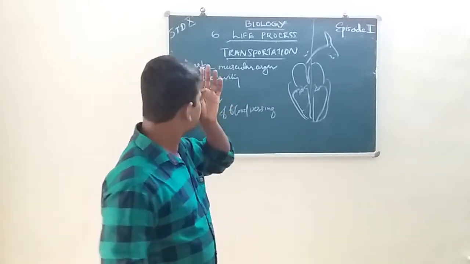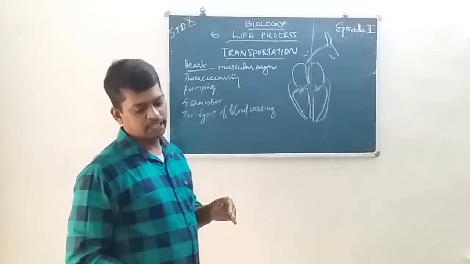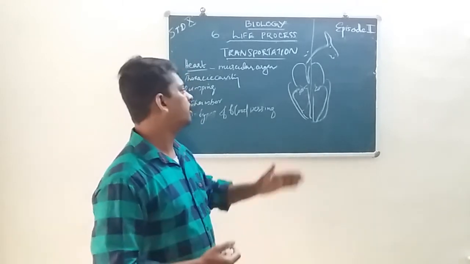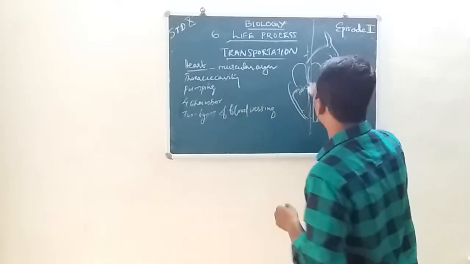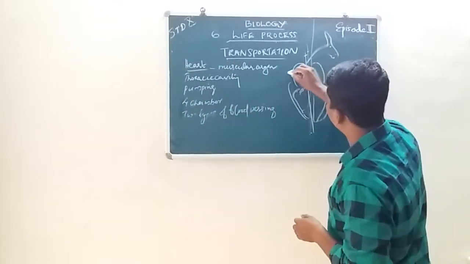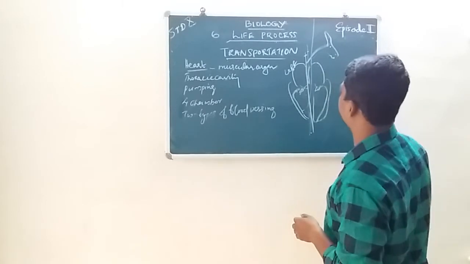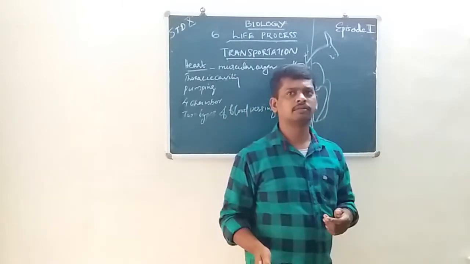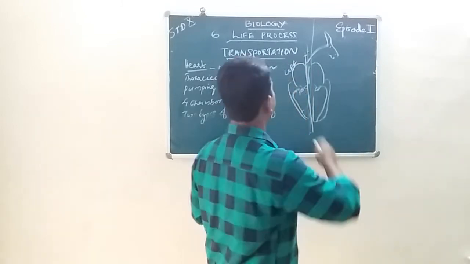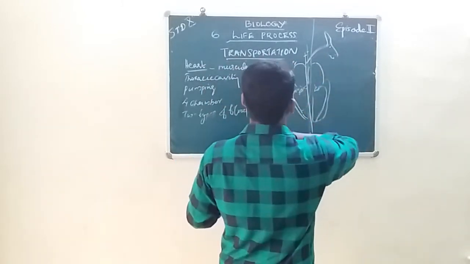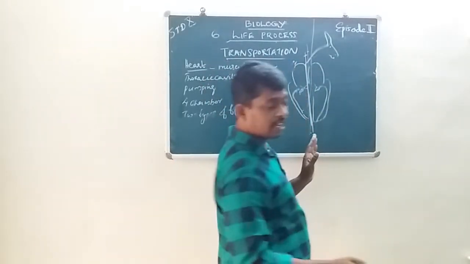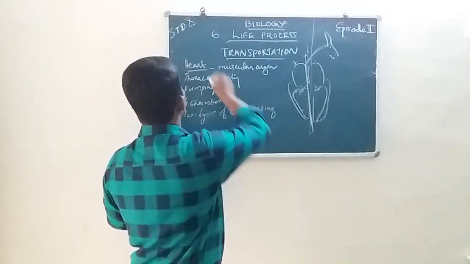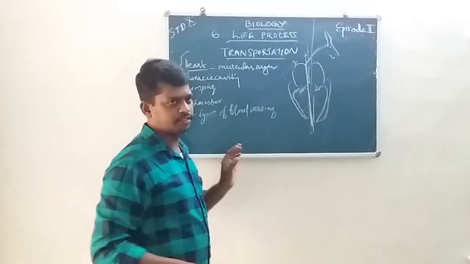So the heart is very important for oxygen transportation. There are two sides, left side and right side. Okay, then this is the heart.